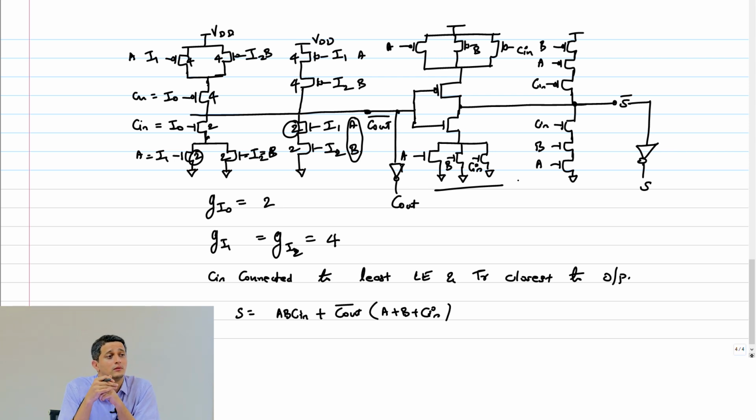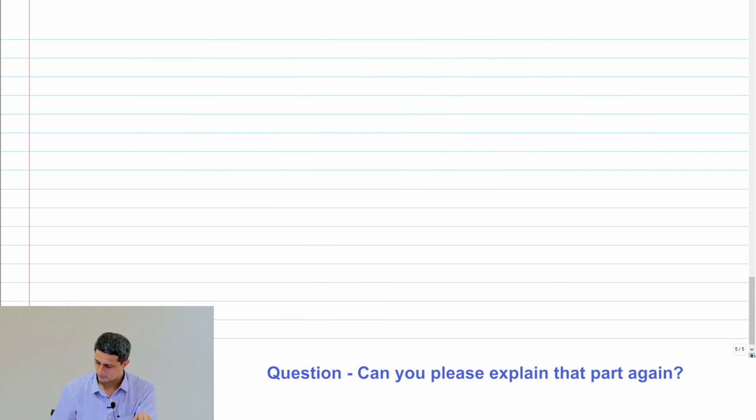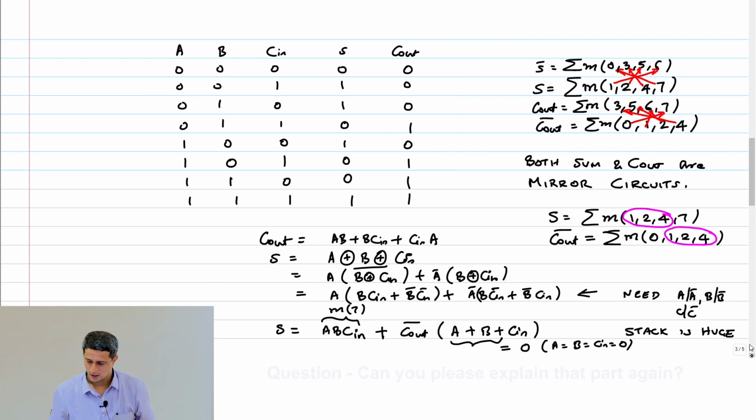Yeah. Huh? Yeah. See, basically what we said is the sum is a summation of minterms of what? 1, 2, 4 and 7. Right? The C out bar is summation of minterms 0, 1, 2, 4. So clearly the 1, 2, 4 part is the same.